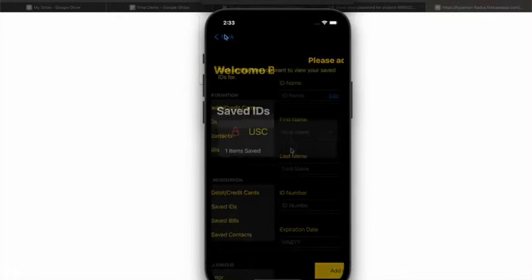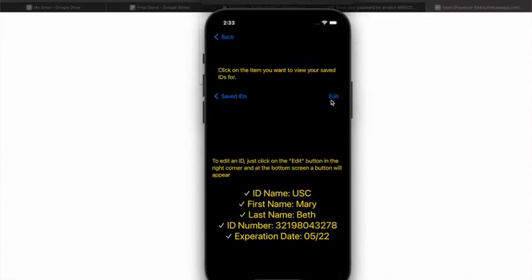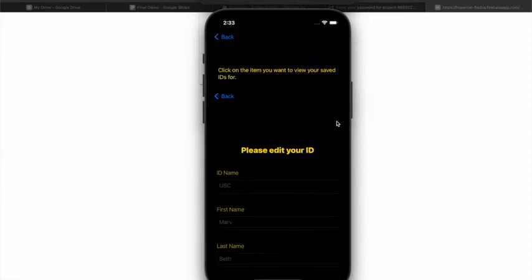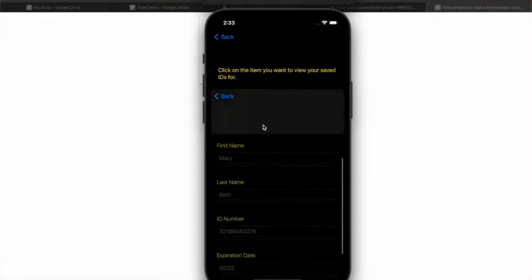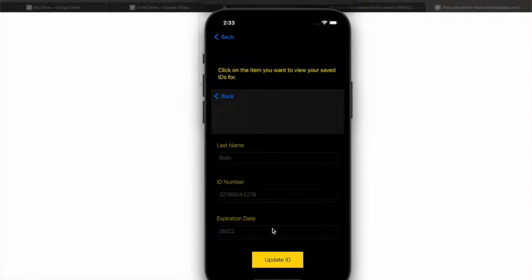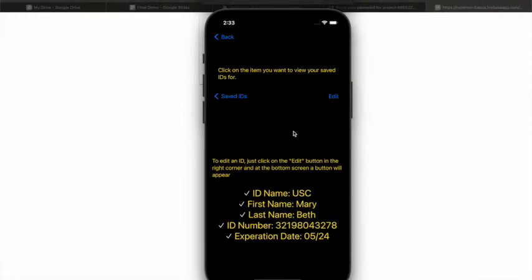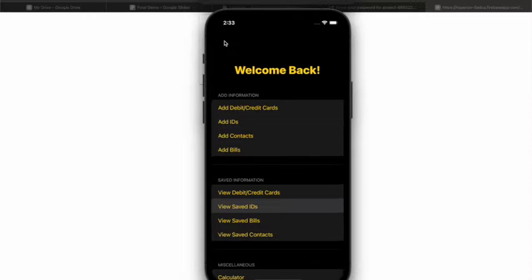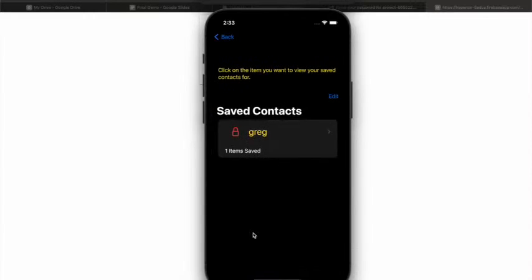And the same thing can happen with ID. Oh, that's the wrong one. Let's say Mary actually decides to go to grad school at USC and she's able to use the same card, but she needs a new expiration date. So say that now she'll be graduating in 2024. So if you update that, see here, expiration date now changed from May of 2022 to May of 2024. And the same thing can happen if you want to edit a contact as well. So we can just delete the contact. Delete it, okay.